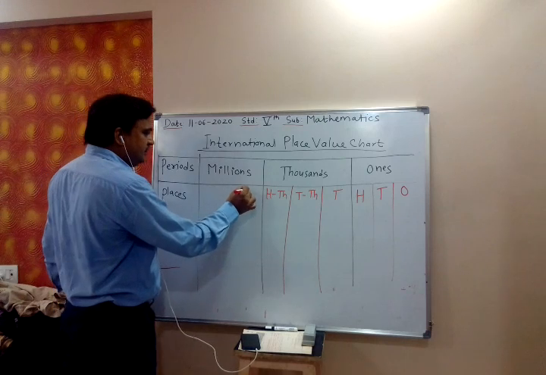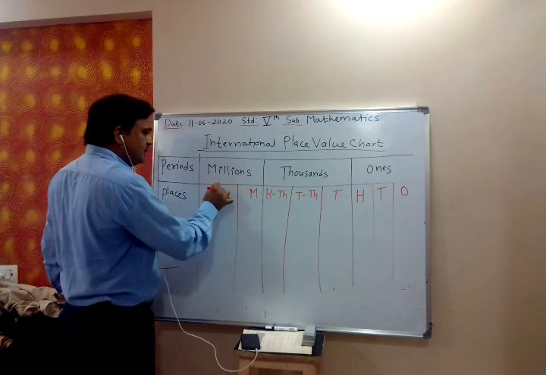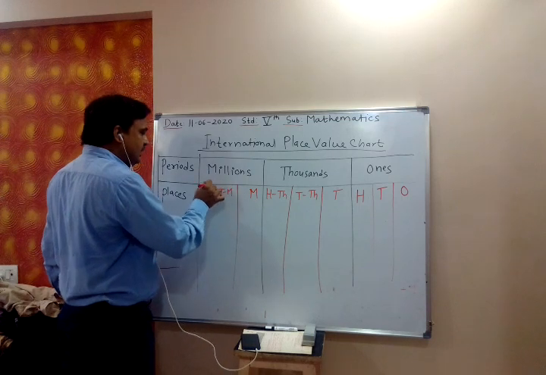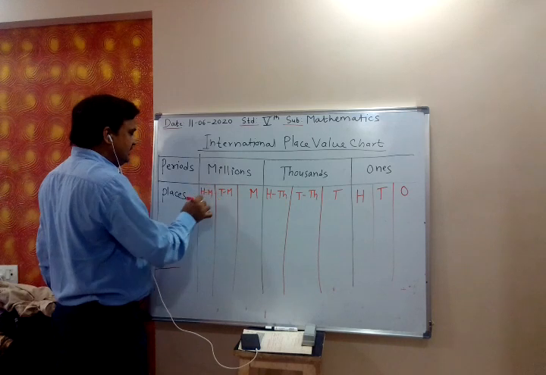Similarly in millions, we have millions, 10 millions, and 100 millions.